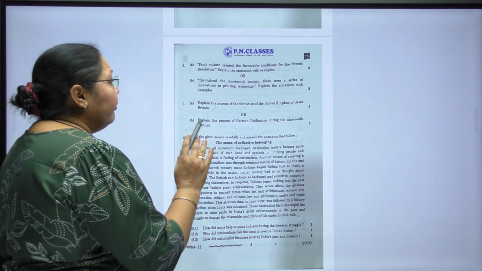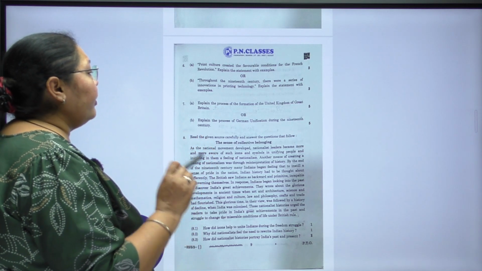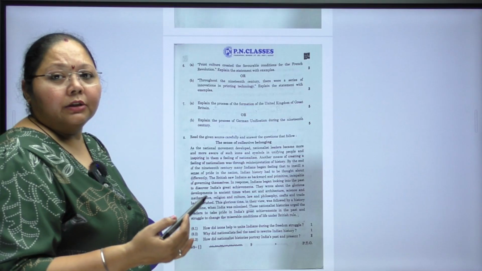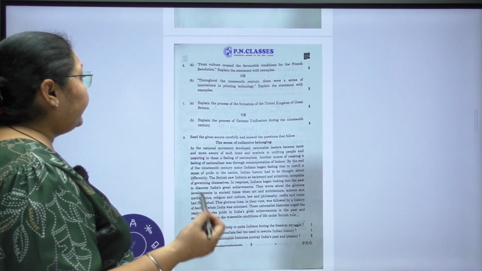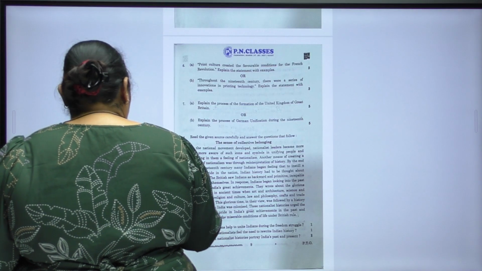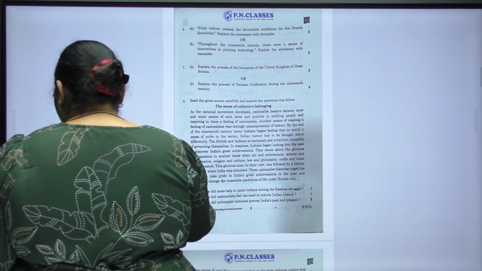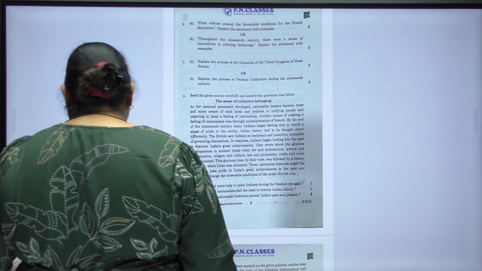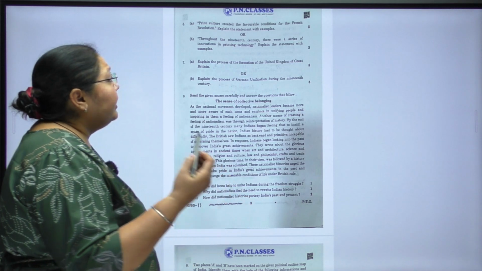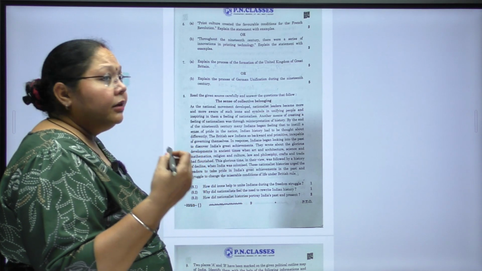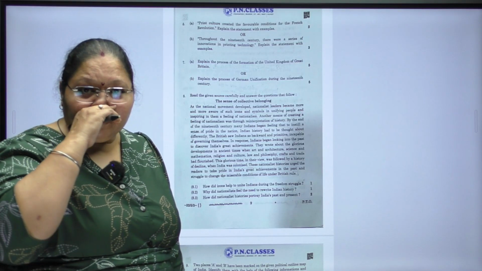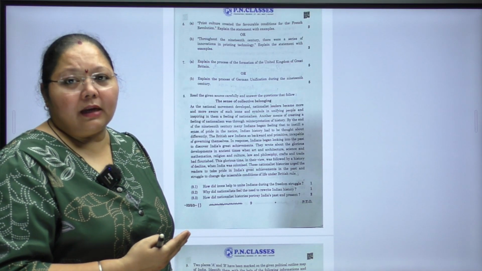Now this is for 5 marks. Explain the process of the formation of the United Kingdom of Great Britain. You have to explain the process of the formation, how it was formed. The United Kingdom was formed as we have learned in our class. The Britannia national flag was used, the national anthem was sung, right? They were criticizing the people, they fought for their kingdom, they wanted their own things to be in front of the people, etc., as we have practiced in the class.